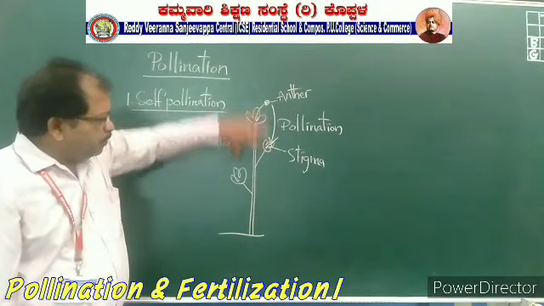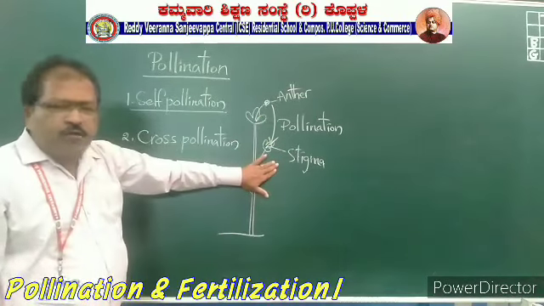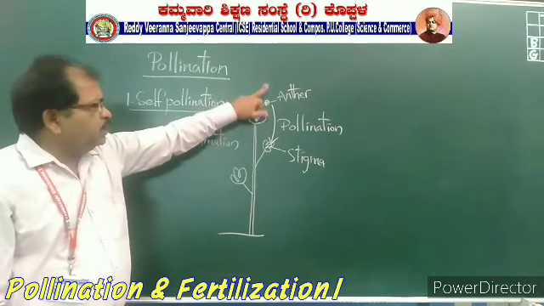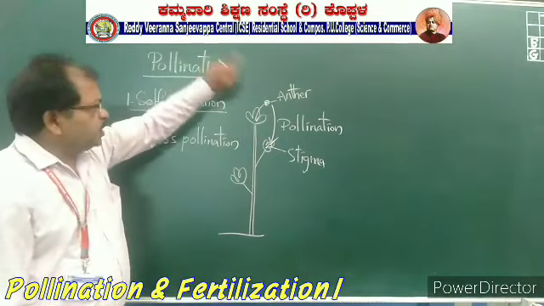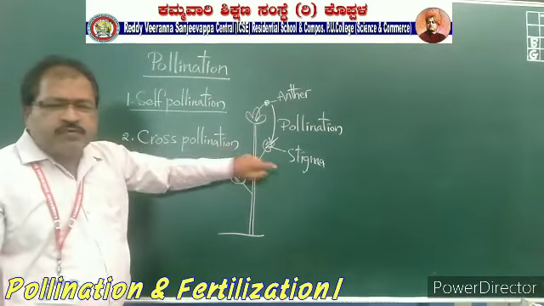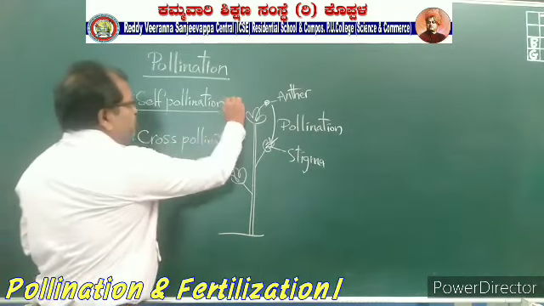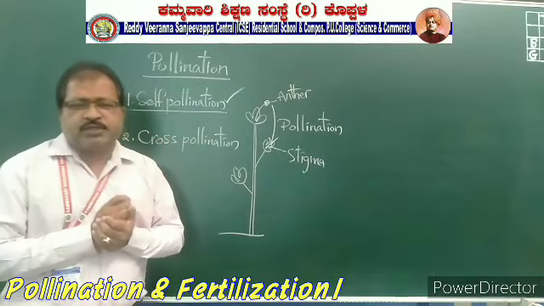That means the plant has both male flowers and female flowers. Where the stigma is present, that is the female flower. Where the anthers are present, that is the male flower. This is one definition for self-pollination.